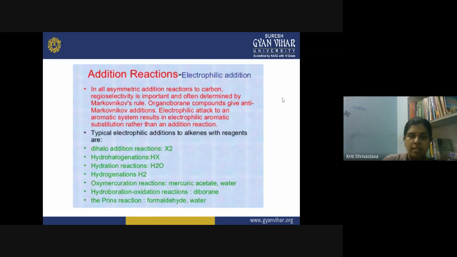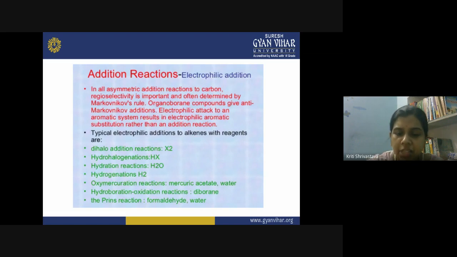The former, that is the electrophilic addition on unsaturated aliphatic systems, in such cases the regioselectivity is governed by Markovnikov's rule. So in these reactions, the typical electrophiles involved whenever the addition is taking place on the alkene molecule could be, for dihalo addition reaction, X2, then HX for the hydrohalogenation reaction.